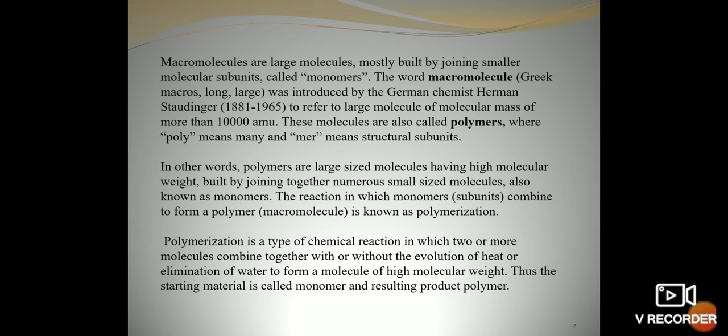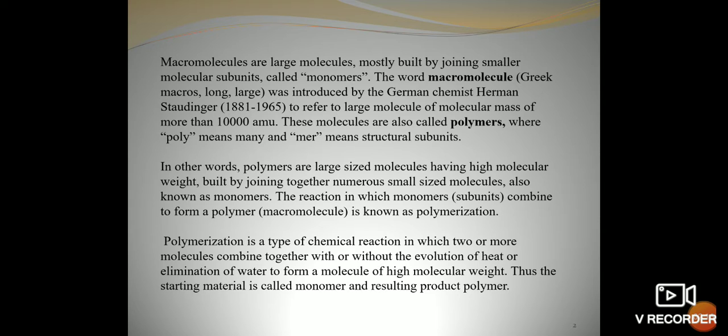The reaction in which monomers combine to form a polymer or a macromolecule is known as polymerization. Very simple, we can understand that formation of a polymer is called polymerization. Polymerization is a typical chemical reaction in which two or more molecules combine together, with or without evolution of heat or elimination of water, to form a molecule of high molecular weight.